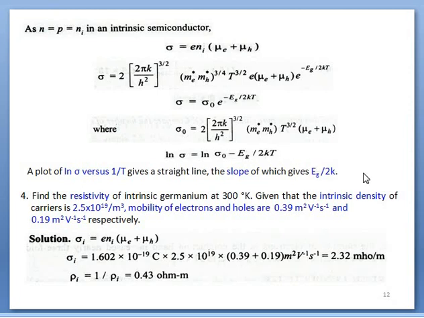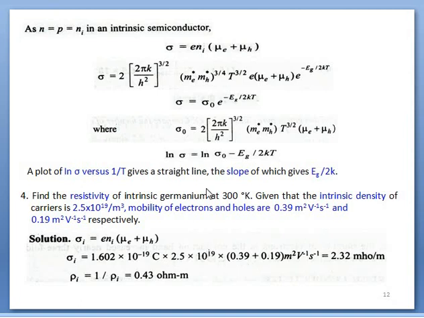And at last, here is a numerical. We have to calculate the resistivity of intrinsic germanium at this temperature. The density is given, and the mobilities of electrons and holes are given.